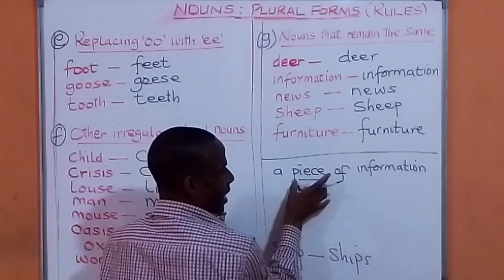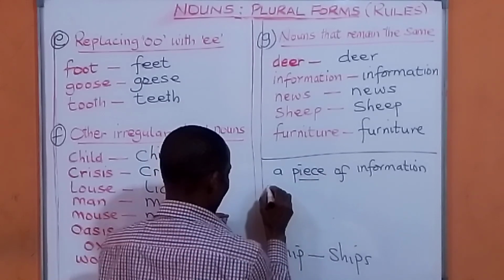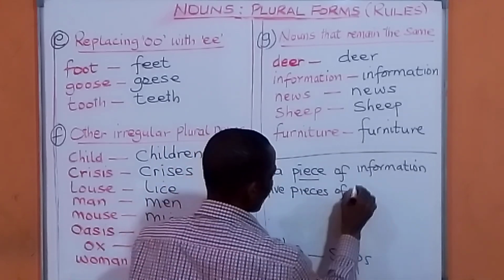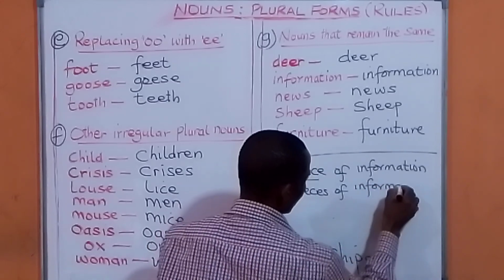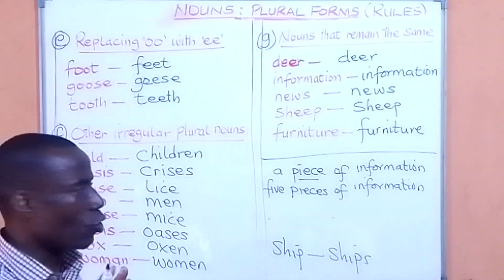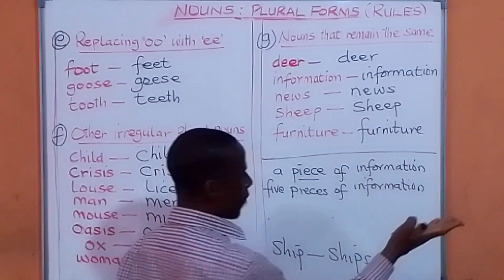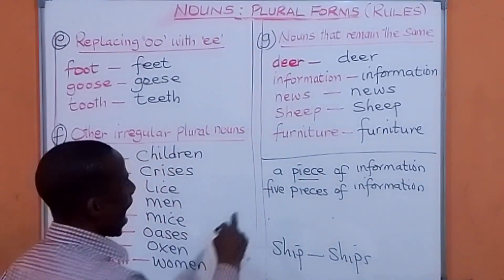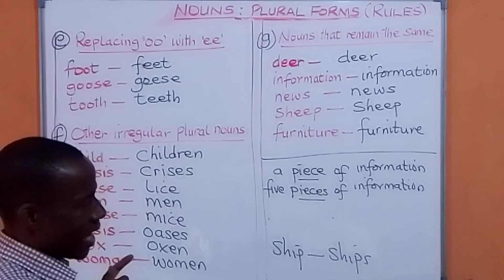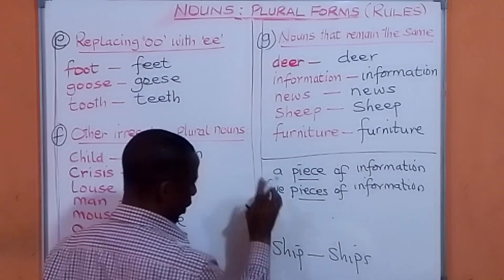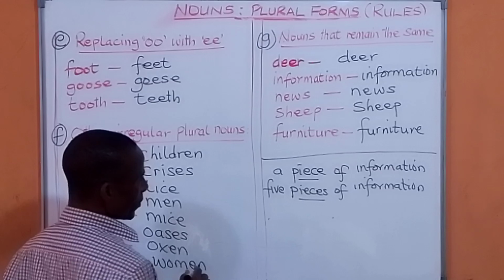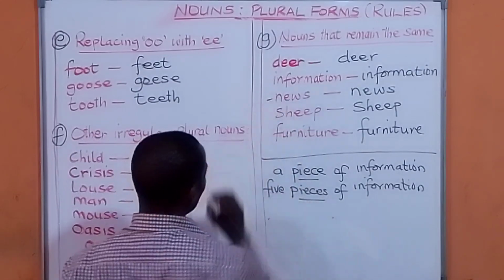Now, that makes it easier for you to adjust this piece. If you want to make that information many, I can say 5 pieces of information. Remember, information does not change. Don't say informations. No. Don't add S. Instead, you can say, I have a piece of information to give you. Or, I have 5 pieces of information to give you. That makes it easy for me to distinguish between 1 and 2 information.